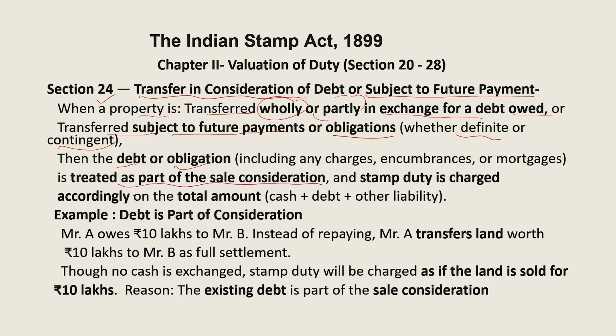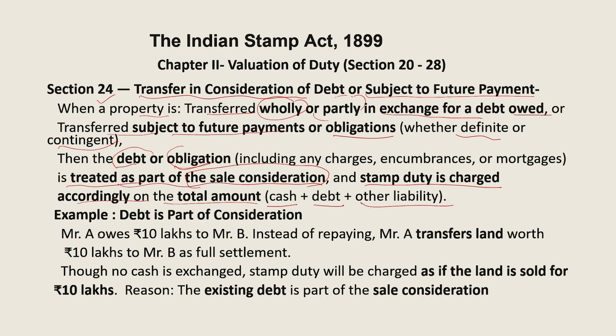This is important: it means the debt is considered the consideration for that sale and stamp duty is charged accordingly on that amount. So it means cash plus debt plus other liabilities.